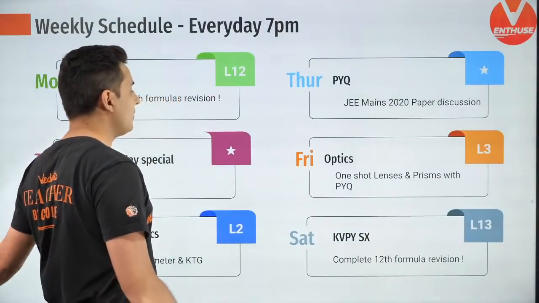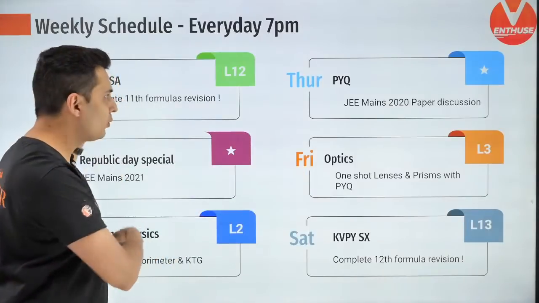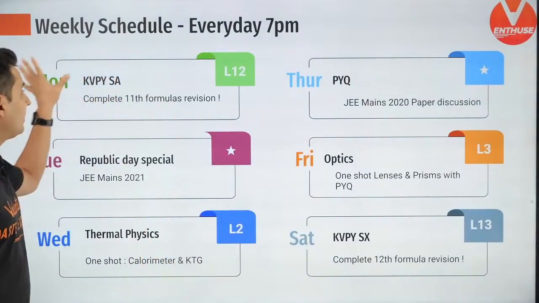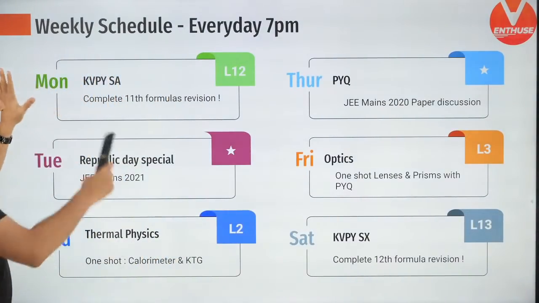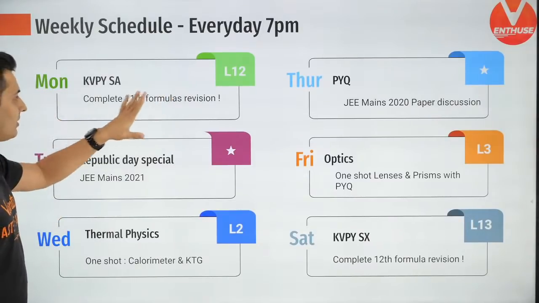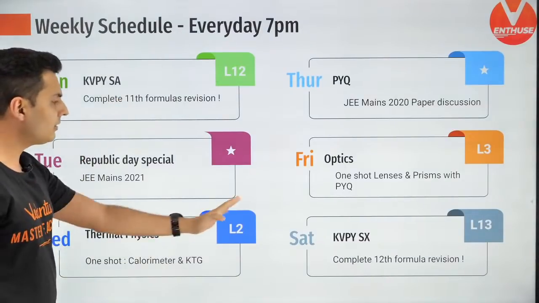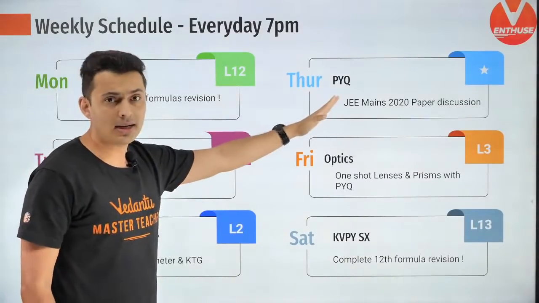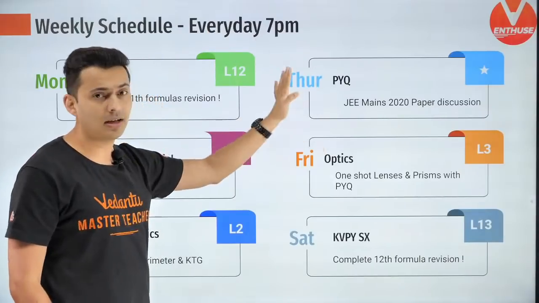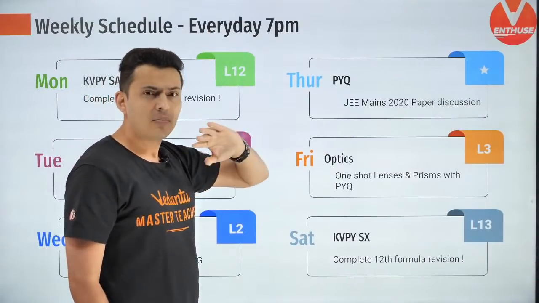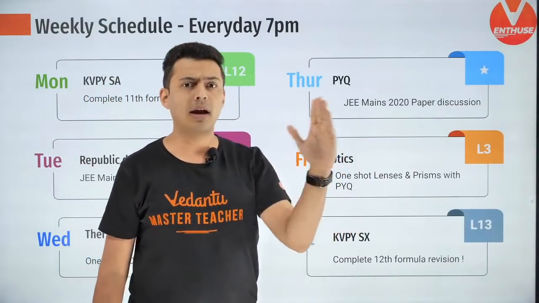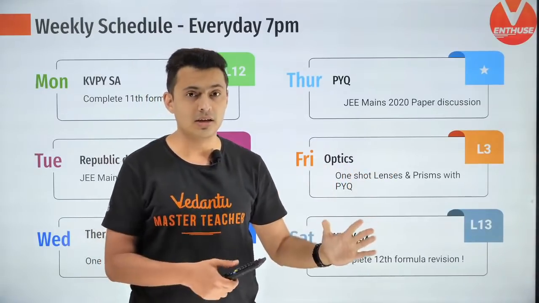And in case you have missed any of these classes, this was the week schedule. We had completed 11th formulas also on Monday. So do check this lecture out in case you want to revise the 11th formulas. And any other special sessions you would love to attend, please check them out in our playlist in our past videos. By the way, we have almost completed 11th and 12th portions on this channel.